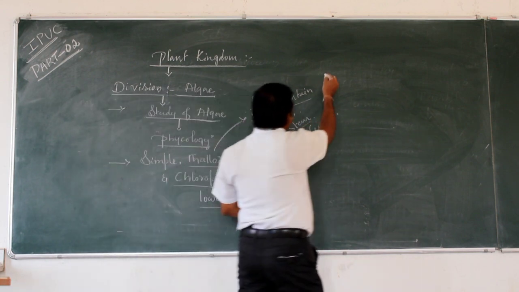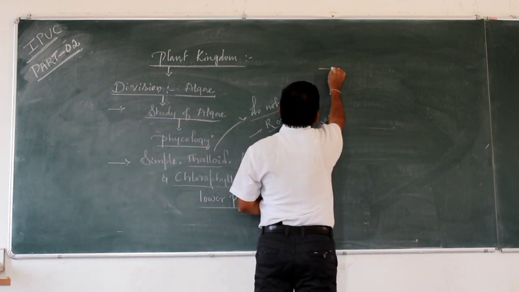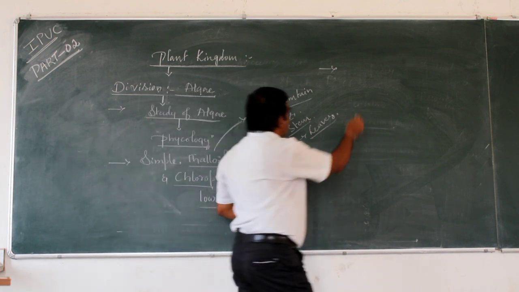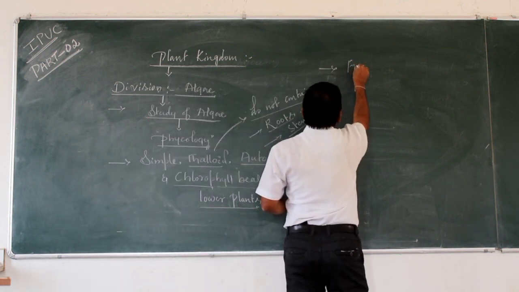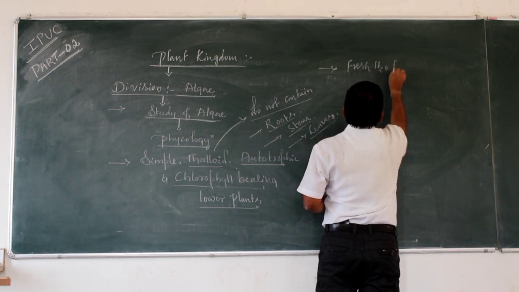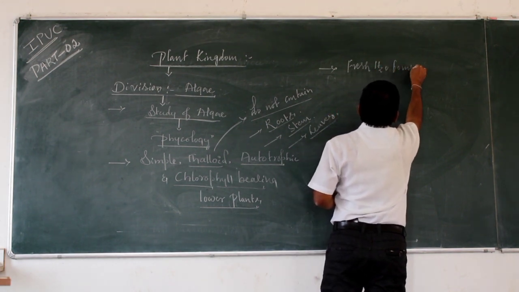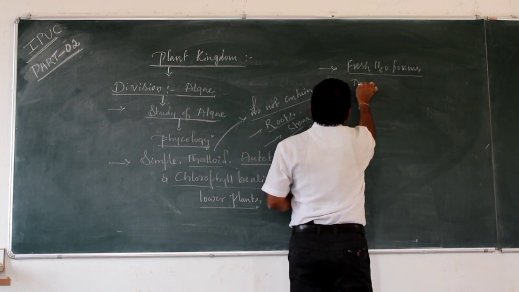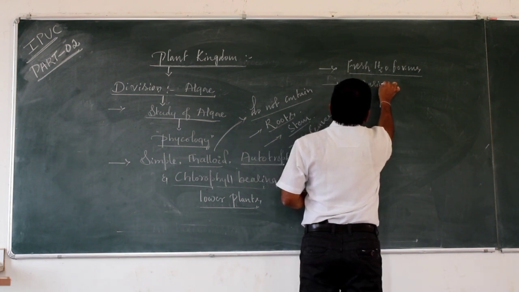Next. They are mostly freshwater forms, and some are marine water forms.